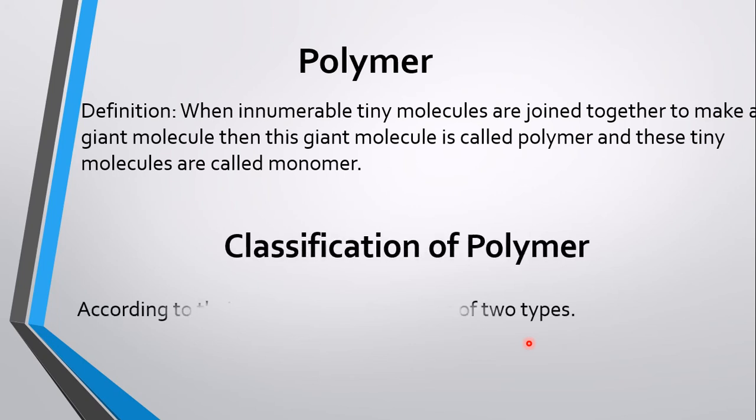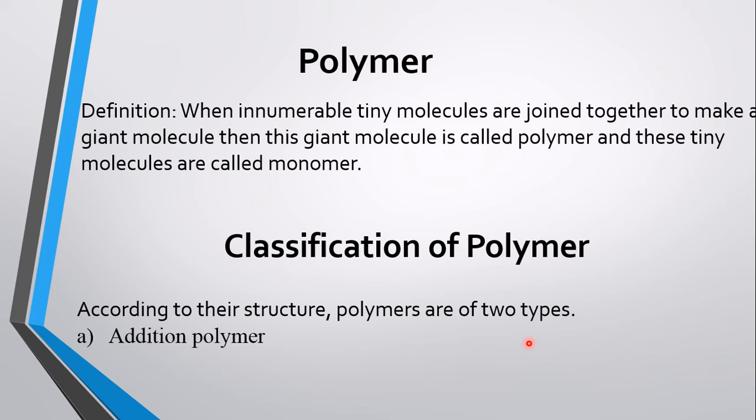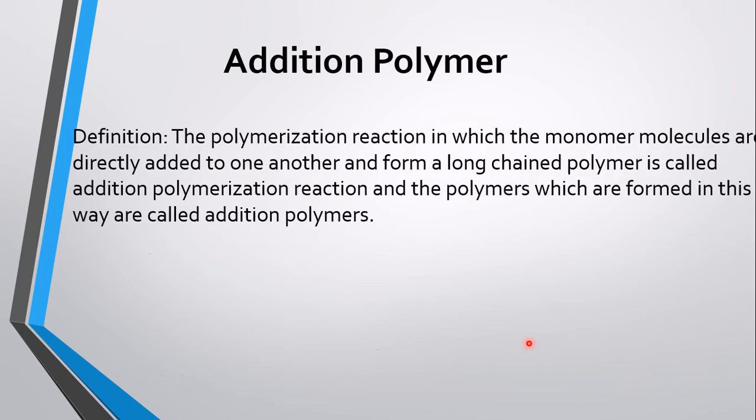Classification of polymer. According to their structure, polymers are of two types: addition polymer and condensation polymer. What is addition polymer? The polymerization reaction in which the monomer molecules are directly added to one another, and this is also an addition reaction. Look here, the monomers directly added to one another and form a long chained polymer is called addition polymerization reaction, and the polymers which are formed in this way are called addition polymers.